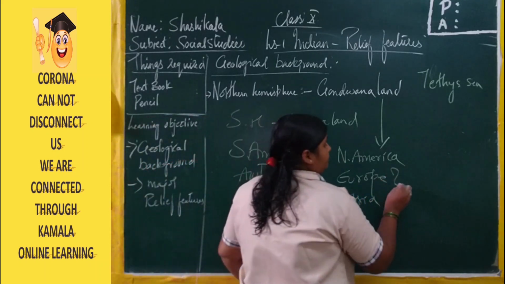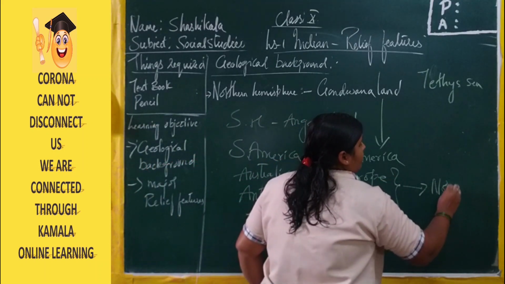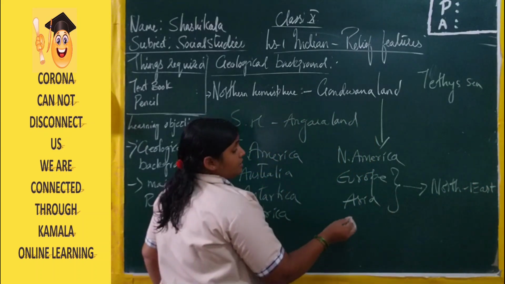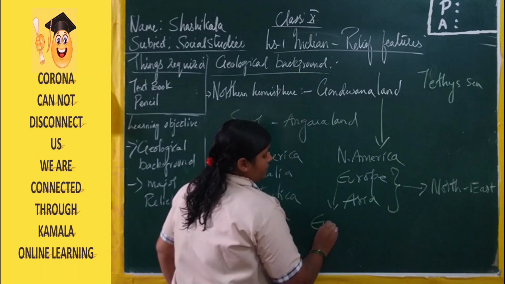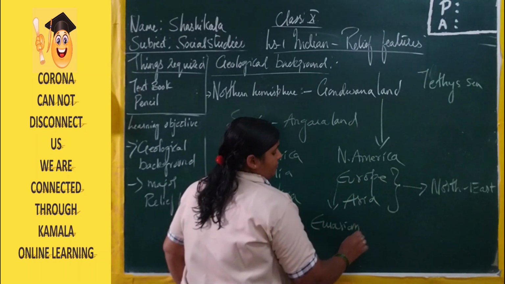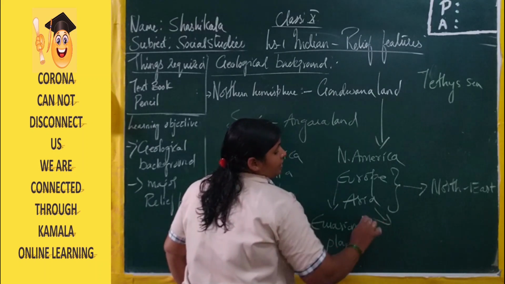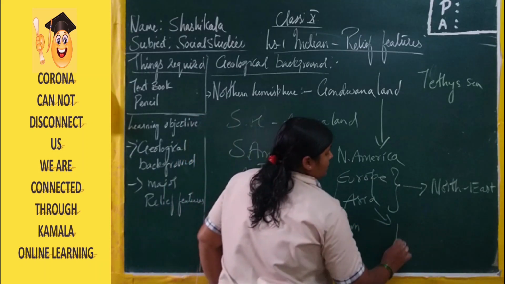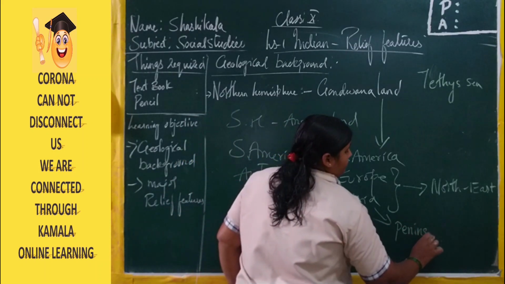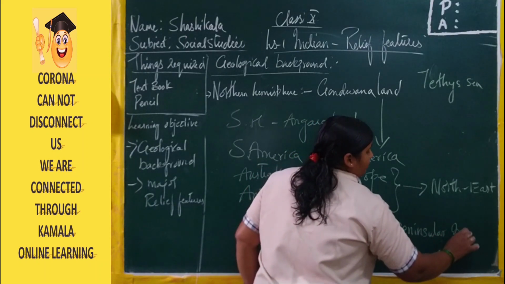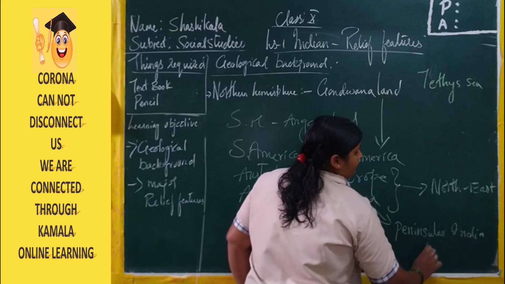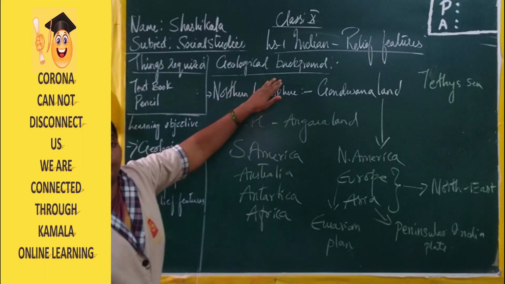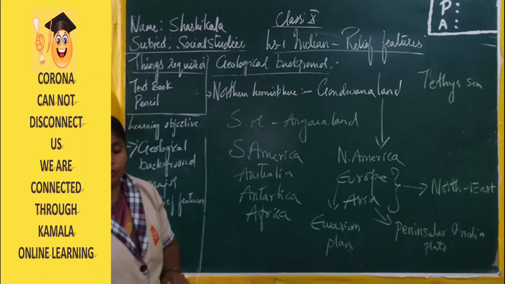Due to the movement of the tectonic plates, here we can see Europe and Asia moving towards the northeast, and here we can consider that Europe will come under the Eurasian plate, and our country India will come under the Asian continent. So it is a peninsular Indian plate. I hope you all got this point about the geological pattern. It will come under the 2 marks question, very important question.